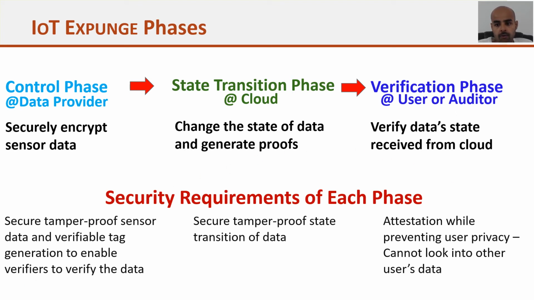And now the data attestation phase. The attestation phase says that the user can verify any stage of the data, as well as, whenever a user is verifying the state of data, it cannot reveal the privacy of any other user. So this is the most important part. Means if user U1 wants to verify his data, the verification process cannot reveal the privacy of any other user.